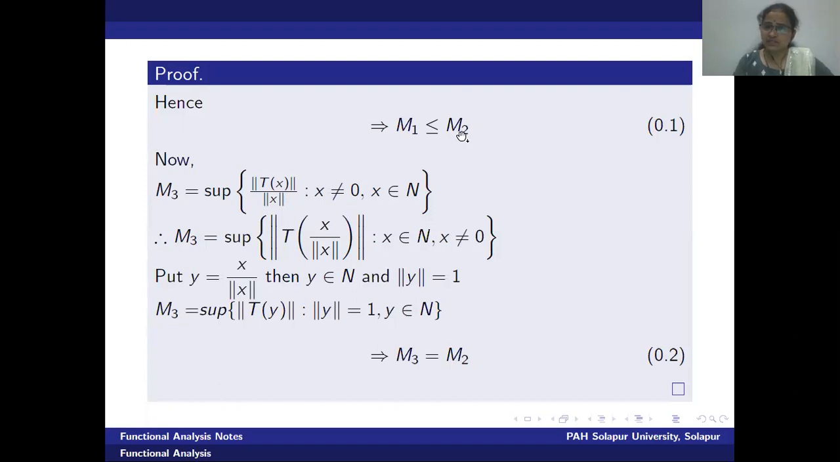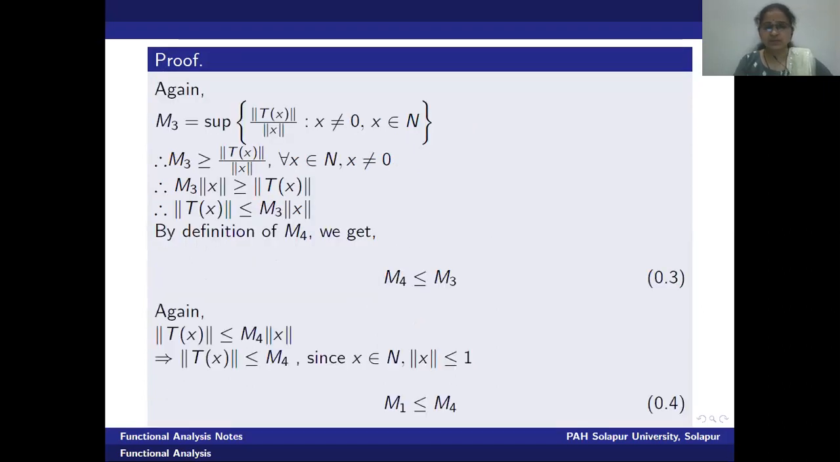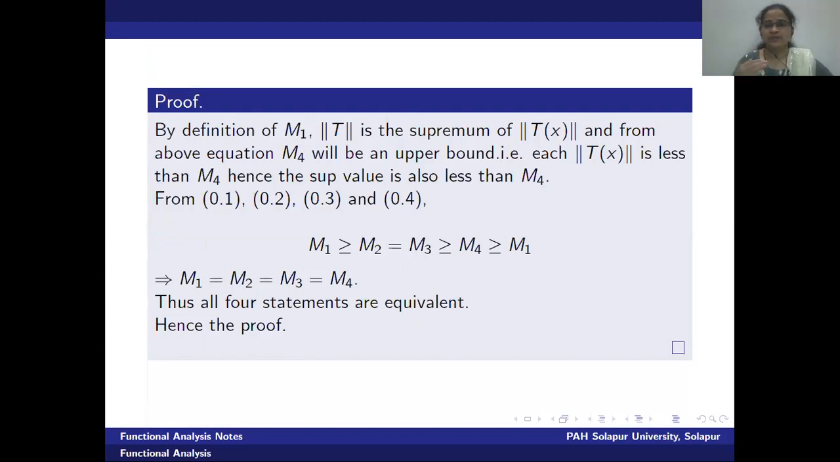m1 less than or equals to m2, m2 equal to m3, m3 greater equal by m4, m1 less equal by m4. Let me just rewrite all the equations. m1 greater equal by m2, m2 equal to m3, m3 greater equal by m4, m4 greater equal by m1. Now look at this very carefully. Middle one holds directly, m2 equal to m3. Now look at the equation very carefully. m1 greater equal by m2 greater equal by m1. What does it mean? It means m1 equal to m2 holds, right?